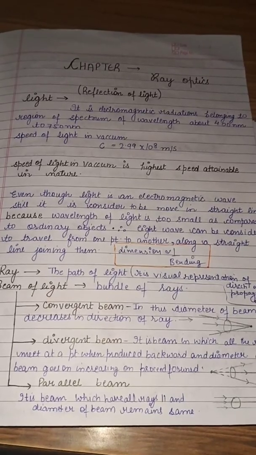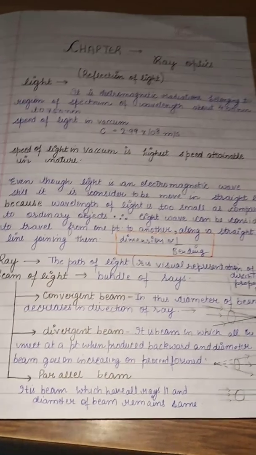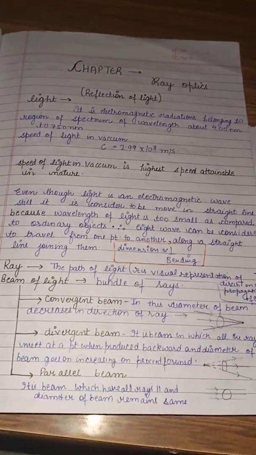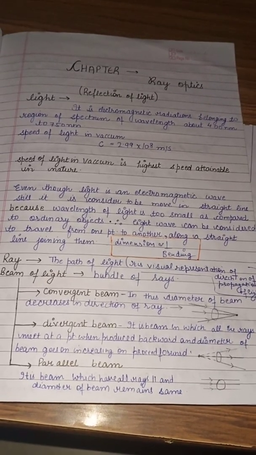Now, if I am saying that light is a wave, then we also say that it is moving in a straight line, that it is rectilinear in nature. Then how are we saying that? Friends, then we need to understand that it depends on the person's perception, that how he defines anything.